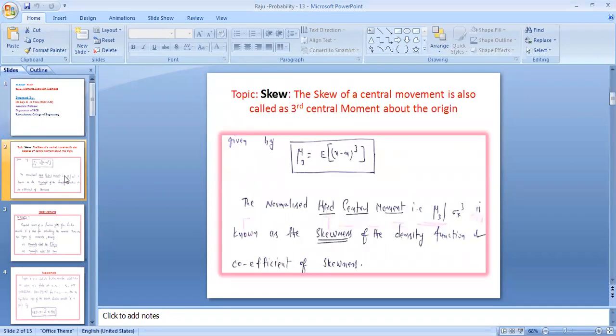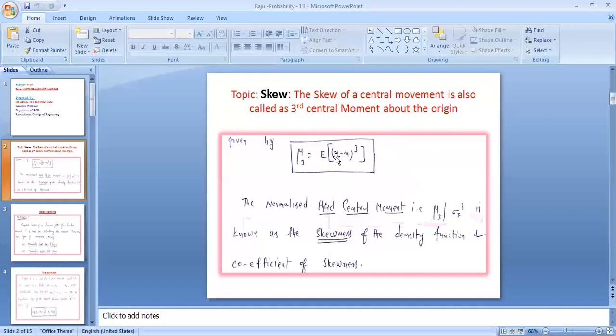As you know, in the last class we discussed expectation or mean. Expectation, mean or moment is defined as follows: if capital X is a random variable having real numbers, and we apply the averaging process on the random variable, then it is called moment or expectation.